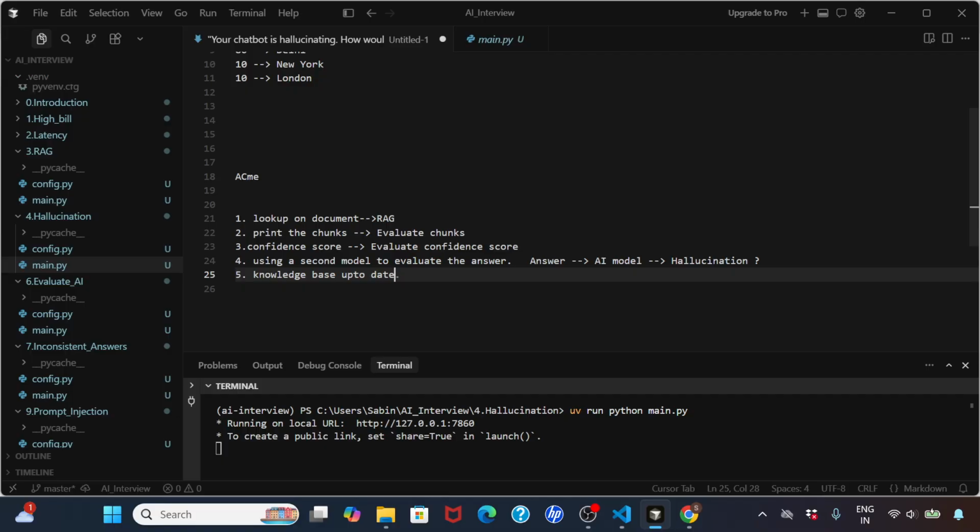All right. And we've seen a simple demo for one of those, the first point on the lookup. Similarly, you can do it for the remaining things, but these are the things that you can talk about in the interview, and mostly you will not hear much of a follow-up question.